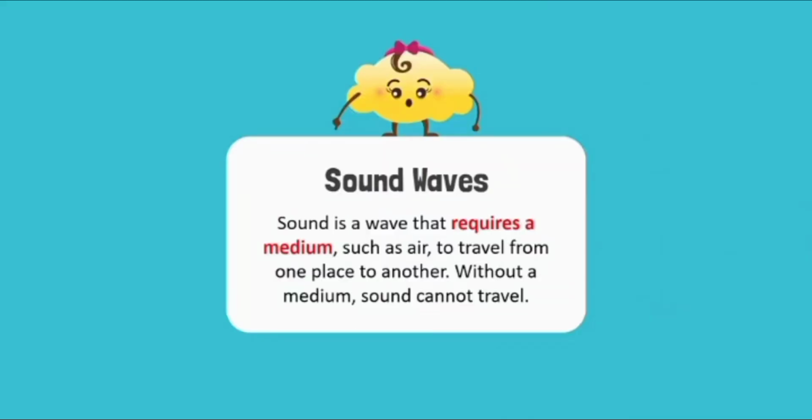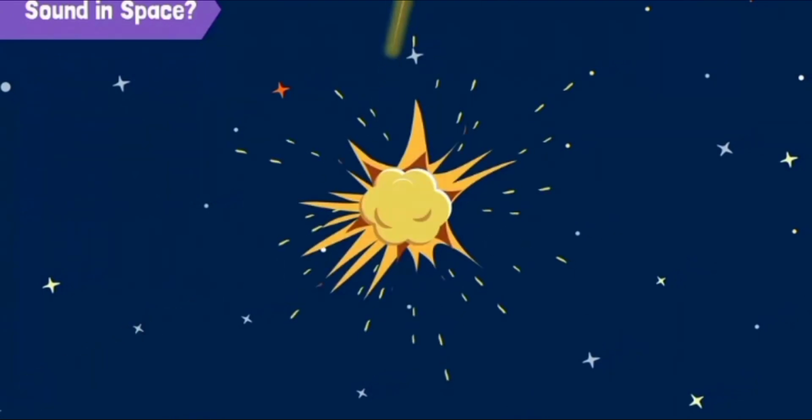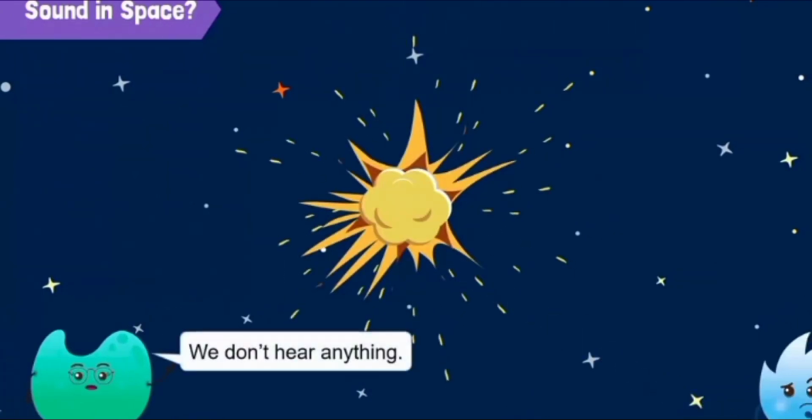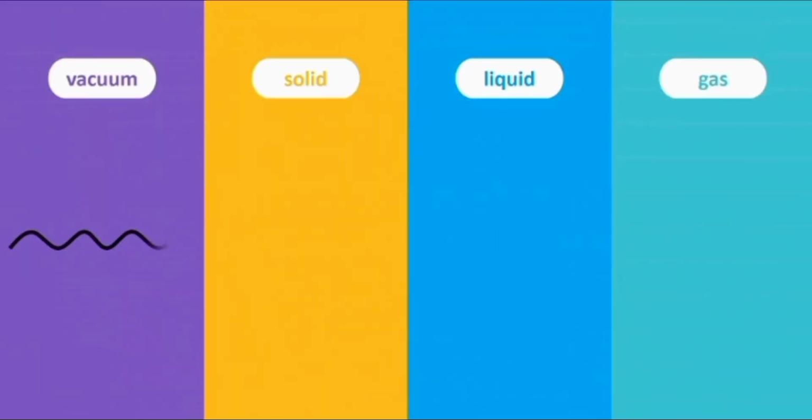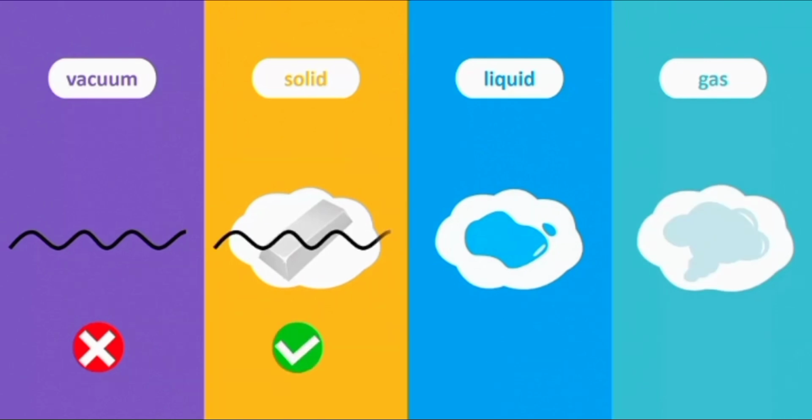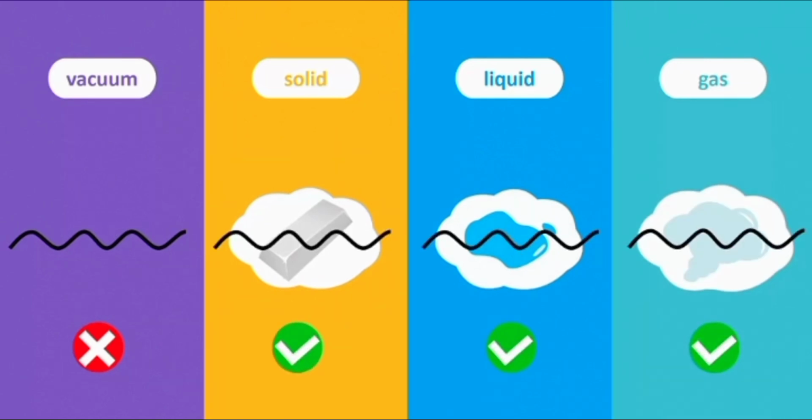For instance, sound is a wave that requires a medium, such as air, to travel from one place to another. Without a medium, sound cannot travel. Suppose somewhere out in space a huge explosion occurs, but we don't hear anything. Why? Because sound waves do not travel in a vacuum. They need a medium like solid, liquid, or gas to transfer energy.